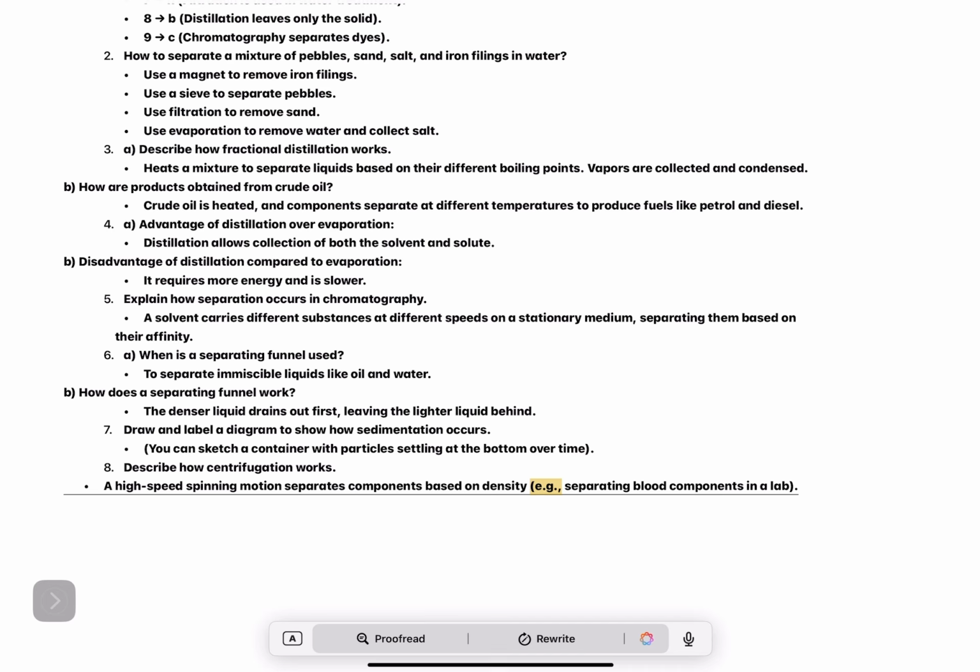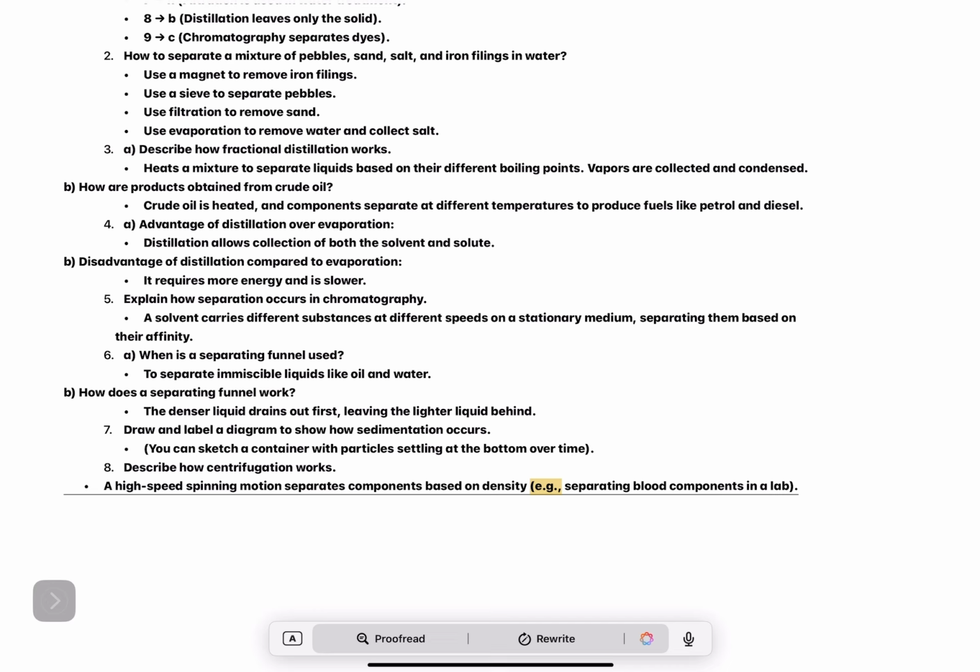4. A. Advantage of distillation over evaporation. Distillation allows collection of both the solvent and solute. B. Disadvantage of distillation compared to evaporation. It requires more energy and is slower. 5. Explain how separation occurs in chromatography. A solvent carries different substances at different speeds on a stationary medium, separating them based on their affinity.